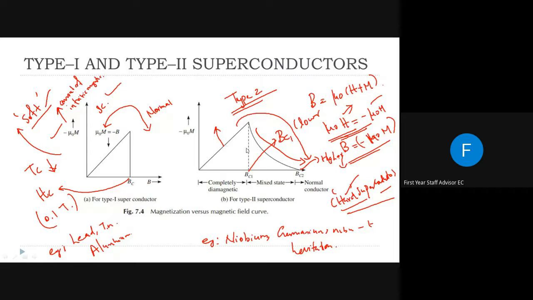But type 2 superconductors are also called hard superconductors. Immediate destruction of the superconductivity is not possible. The magnetic field lines will enter the material slowly, needing some more time or some more external field. So we can call them hard superconductors, and the examples are niobium, germanium, that sort of material.